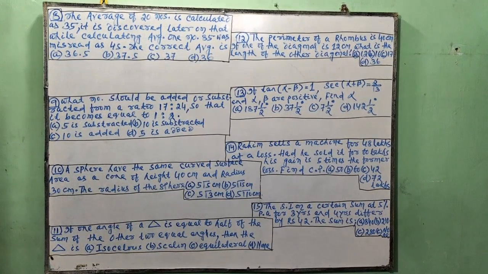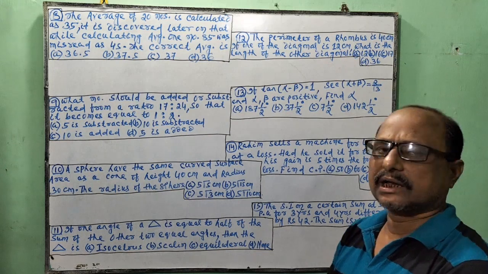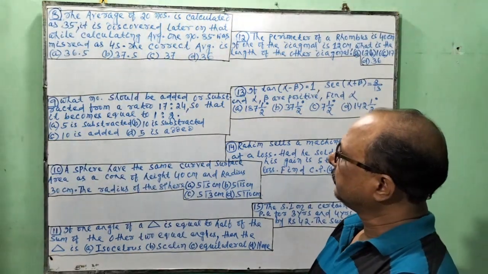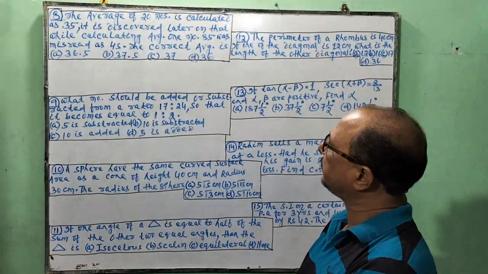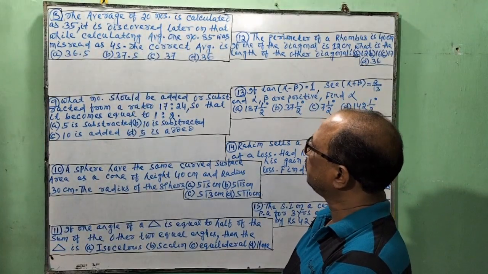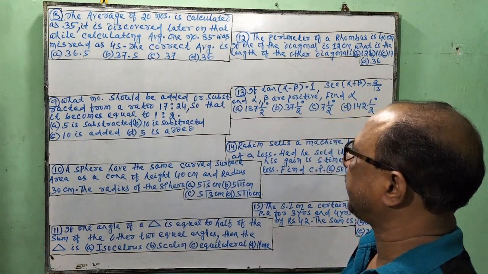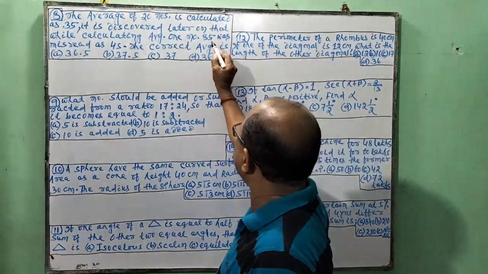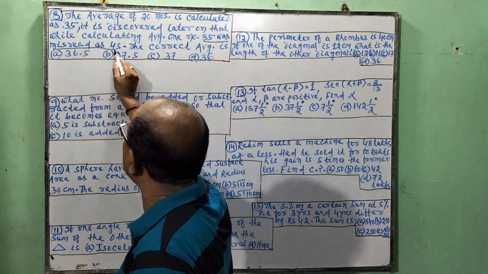Number 8. The average of 20 numbers is calculated as 35. It is discovered later on that while calculating average, one number 85 was misread as 45. Here is the question. 85 was misread as 45.